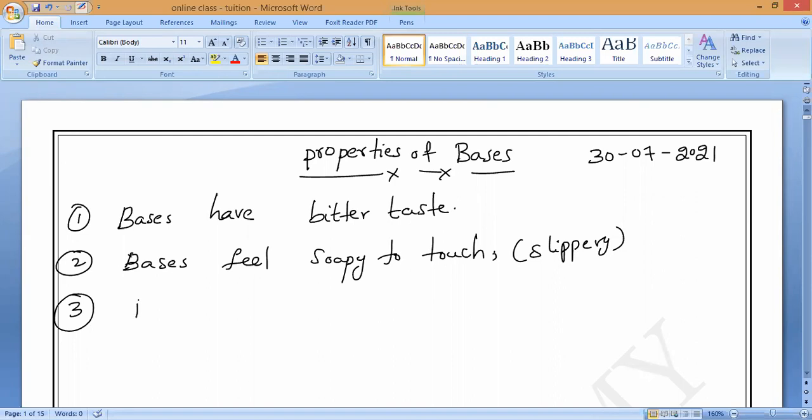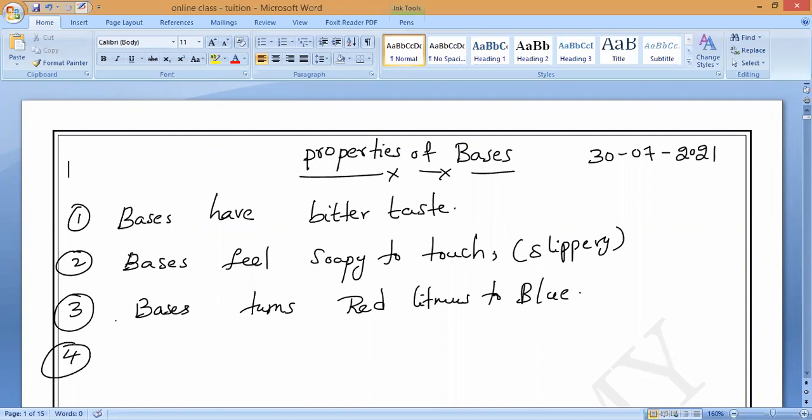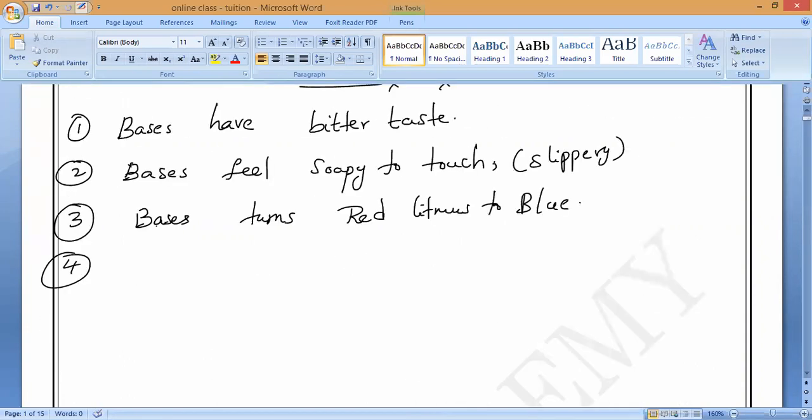The third property is that bases turn red litmus to blue. Red litmus turns blue. Now, coming to the fourth one, what is the fourth property? The fourth property: bases conduct electricity in solution.